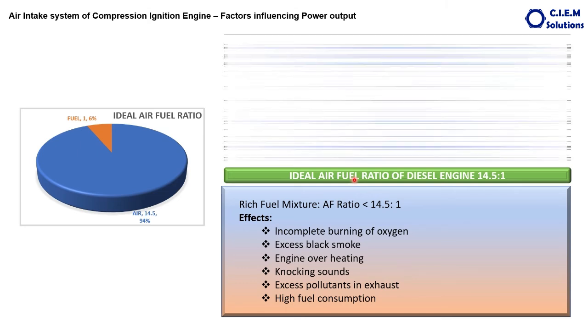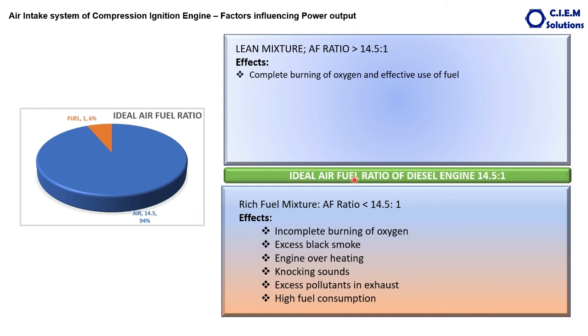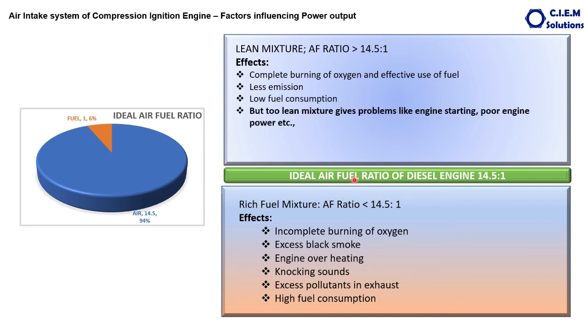Let's have a look at the effects of the lean fuel mixture. With a fuel mixture beyond 14.5:1, that is more air and less fuel, that helps in complete burning of the oxygen and effective use of the fuel. Less emissions, low fuel consumption. But too lean mixtures give problems like engine starting, poor engine power, etc.